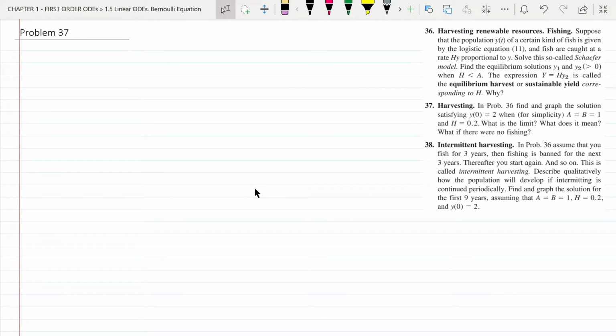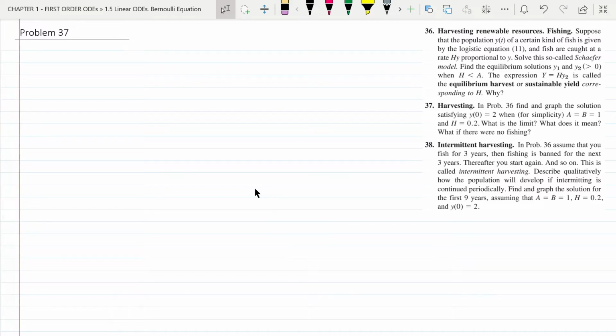Problem 37, harvesting. In problem 36, find and graph the solution satisfying y of 0 equal to 2 when, for simplicity, a equal to b equal to 1 and h equal to 0.2. What is the limit? What does it mean? What if there were no fishing?